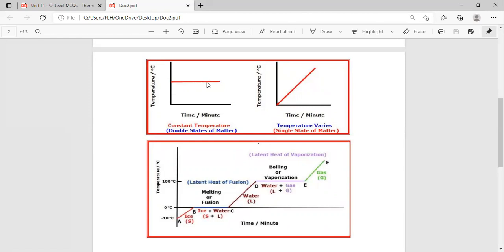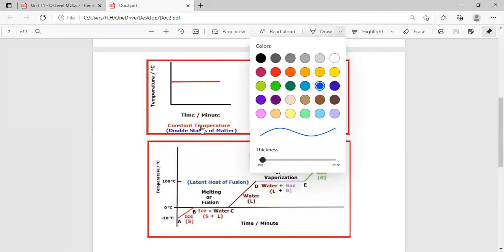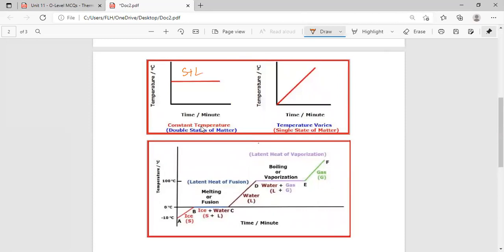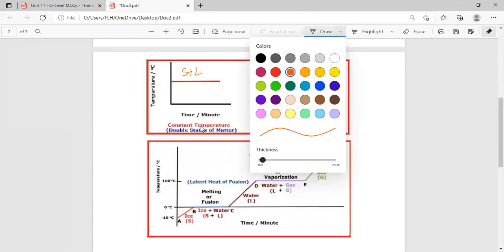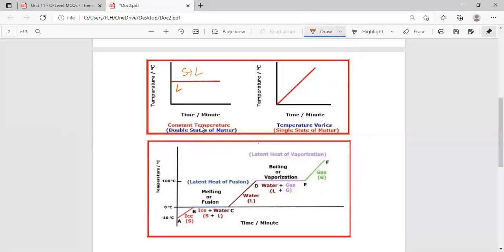Whenever the temperature line is like this, it means that temperature is constant, and whenever temperature is constant, there always exist double states of the matter. It can be solid plus liquid or liquid plus gas and vice versa.